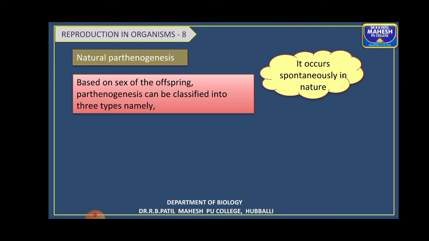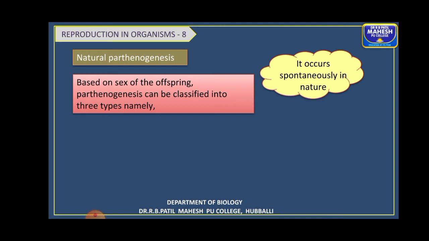Examples are most of the invertebrates like rotifers, arthropods. In arthropods you have crustaceans, insects, right, bees, beetles, the grasshoppers, and in the arachnids like spiders, mites, and also in some vertebrates. Okay, in some birds like turkey. So here you can see natural parthenogenesis take place.